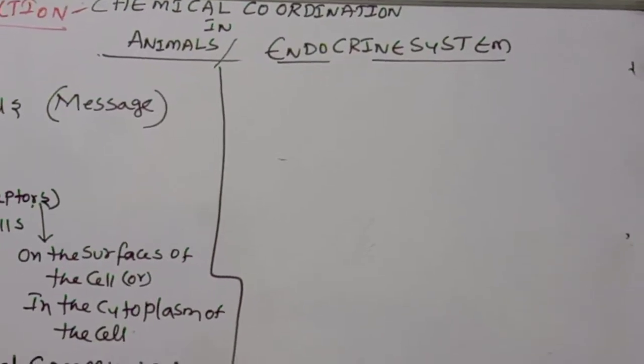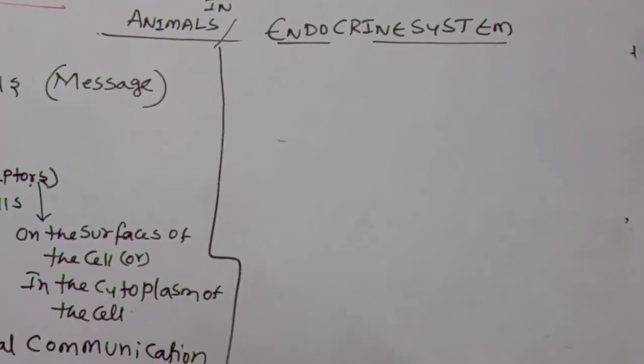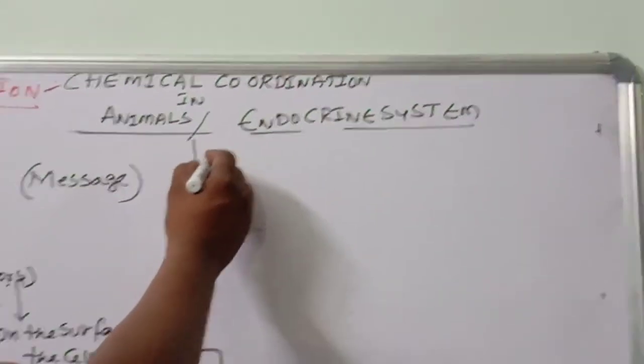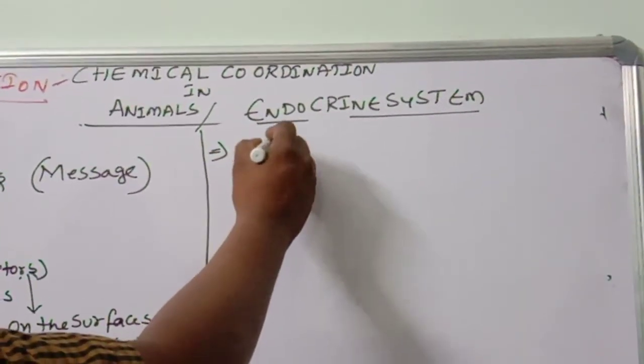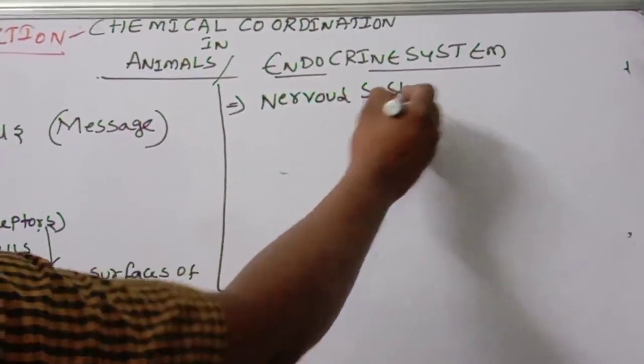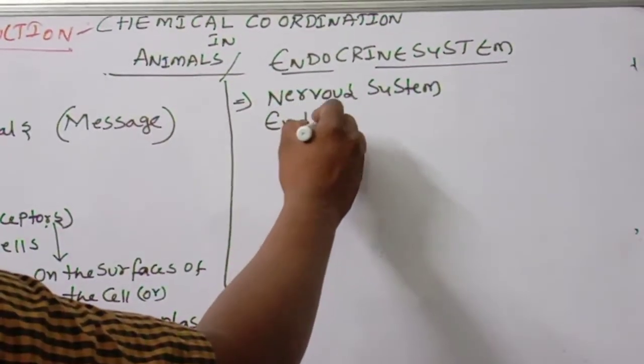So these two systems operate in a coordinated way on many occasions. Who are those? Nervous system, very important, nervous system plus endocrine system.